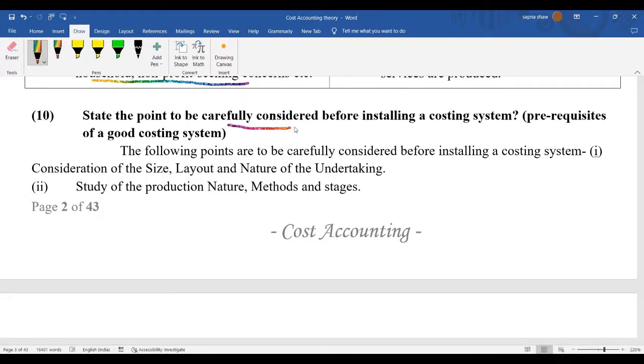What are the points you need to consider before installing a costing system? When you're thinking to install a costing system where you will estimate the cost, what are the prerequisites? That means what are the points you need to consider before doing it? The first point is to consider the size, layout and nature of undertaking.